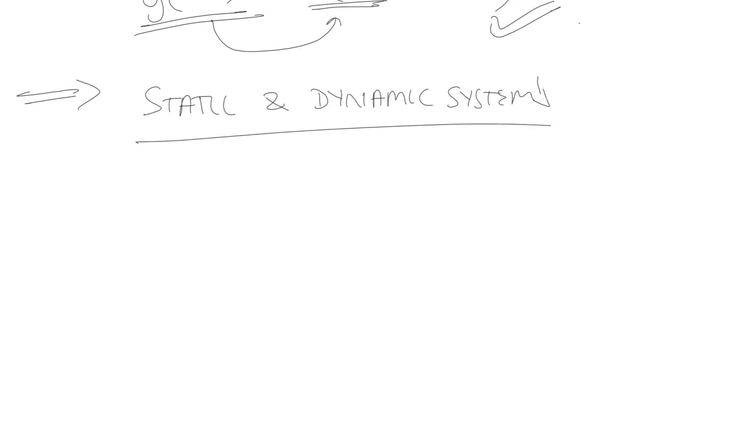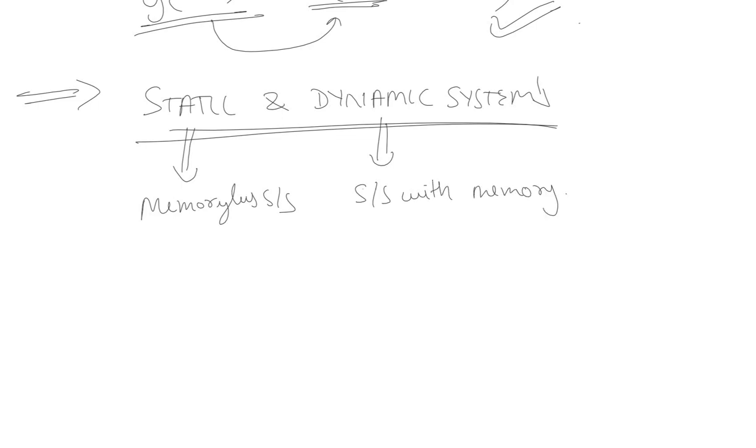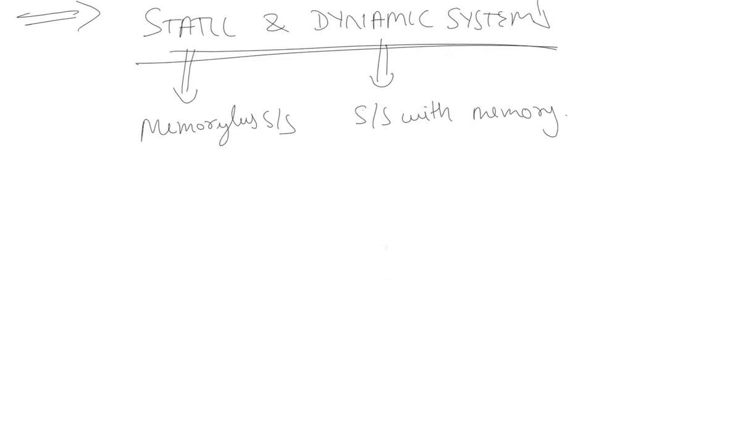It is quite similar to the causal and non-causal systems. A static system is also known as a memoryless system, and dynamic systems are known as systems with memory. So a static system is the one in which the output at any time instant depends only on the input at the same time instant.